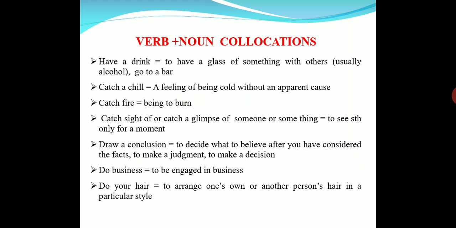Now, we have already discussed the seven types of collocations: verb plus noun, noun plus noun, noun plus adjective, adjective plus noun, and adverb plus adjective like that. And even phrasal verbs we discussed. Now, let us see the first type of collocations, that is verb plus noun collocation.